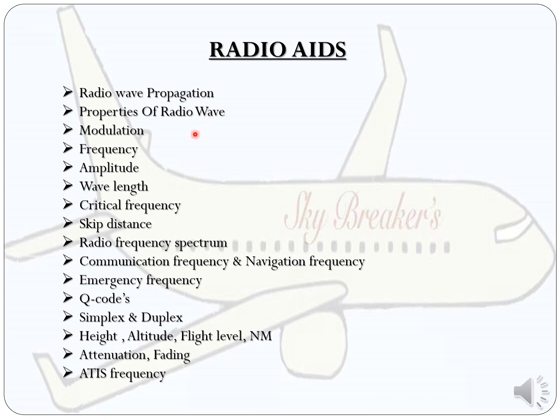Next one is modulation. The definition of modulation is the superimposition of an audio wave on a carrier wave. There are different types of modulation: frequency modulation, amplitude modulation, pulse modulation and phase modulation. They can ask this question. Next one is frequency. What is the definition of frequency? That is the number of cycles per second. And amplitude, that is a definition. Wavelength also they can ask. Critical frequency, skip distance.